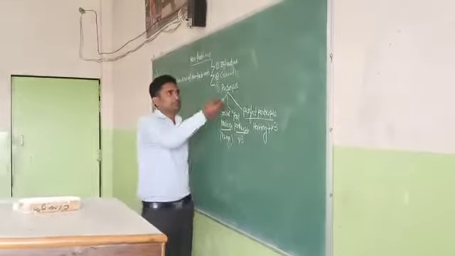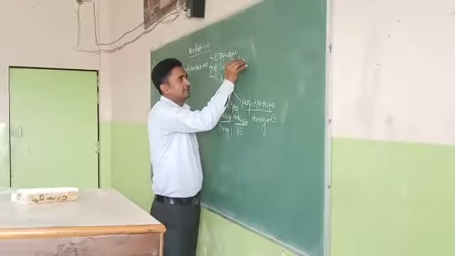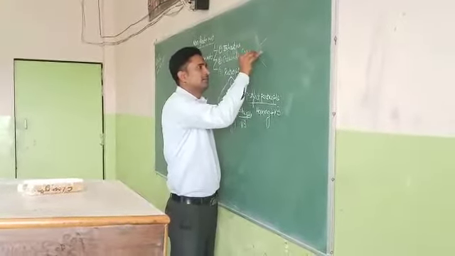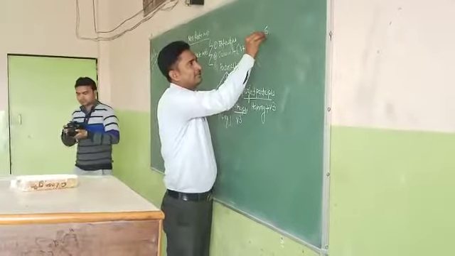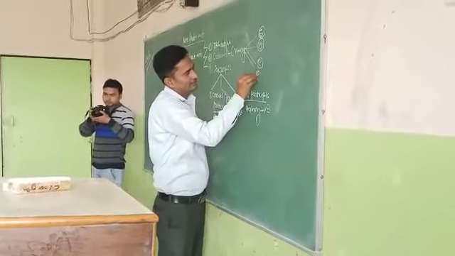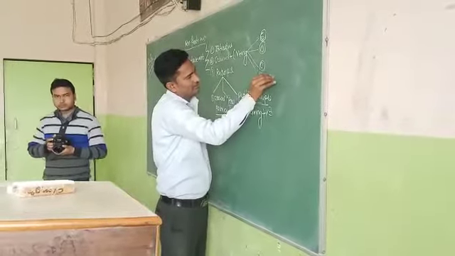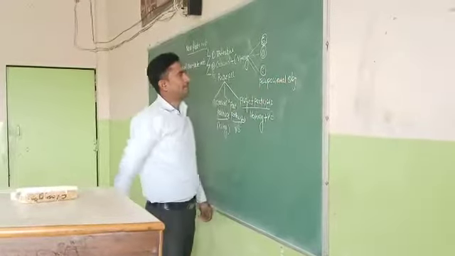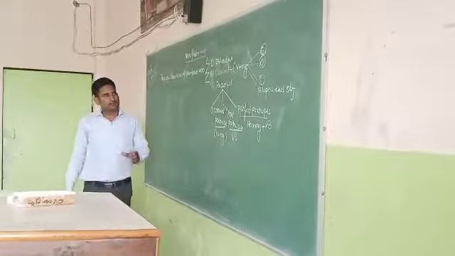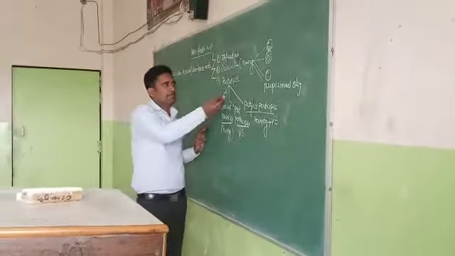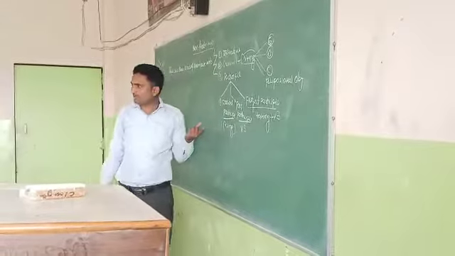And gerund is also verb plus ing. And it functions as what? Subject, object, complement, and prepositional object. Okay? And what is the difference between gerund and participle? Because both have the same structure, the ing form of the verb, and this is also the ing form of the verb.